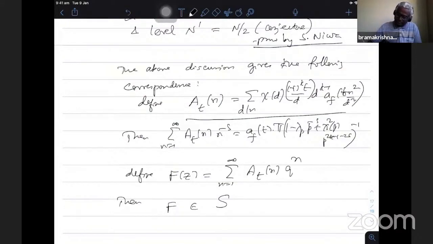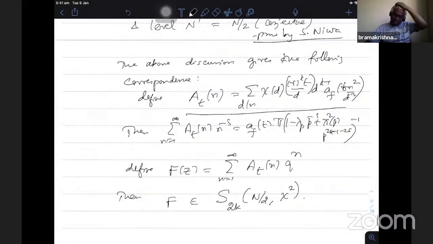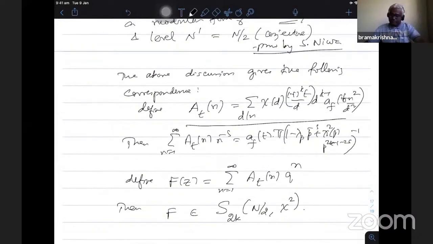In fact, one has to take all this in cusp form. So the modular form expression is due to Shimura. So this is S_{2k}(N/2, χ²). Therefore, starting with your Hecke eigenform of half integral weight of level N and character χ, this association